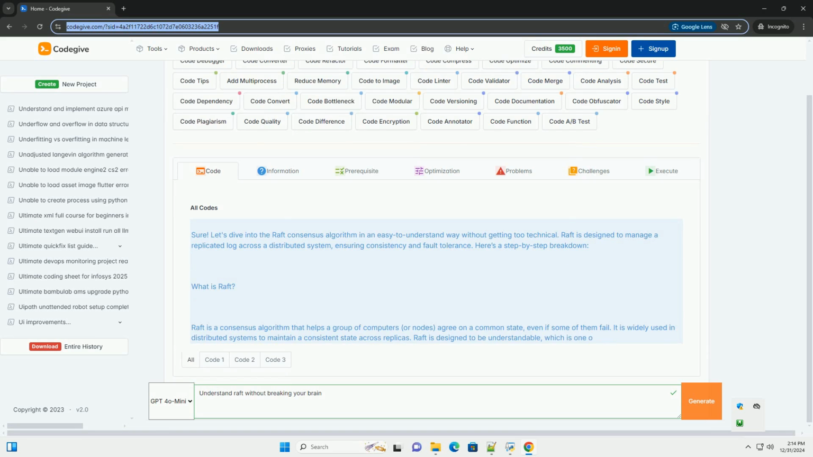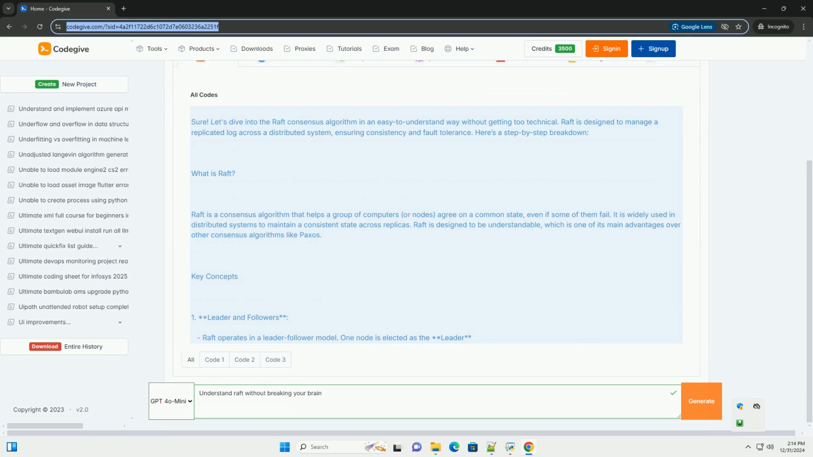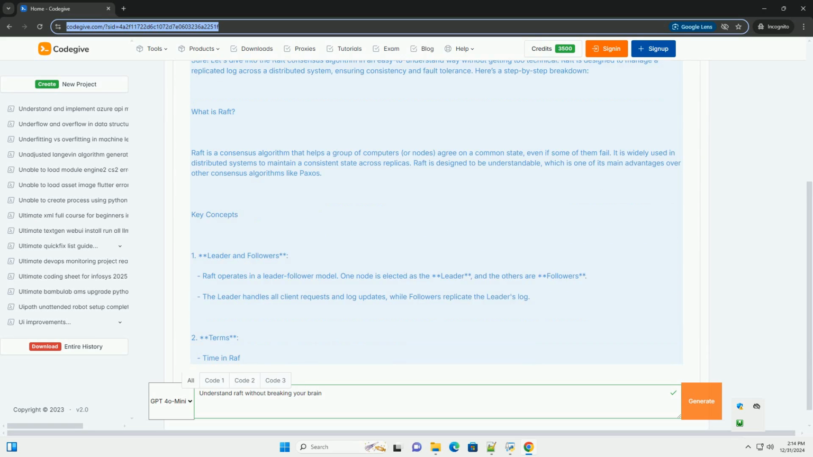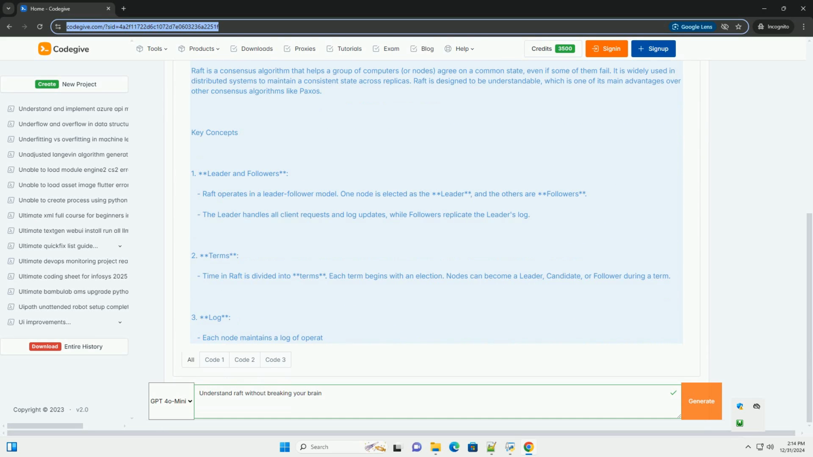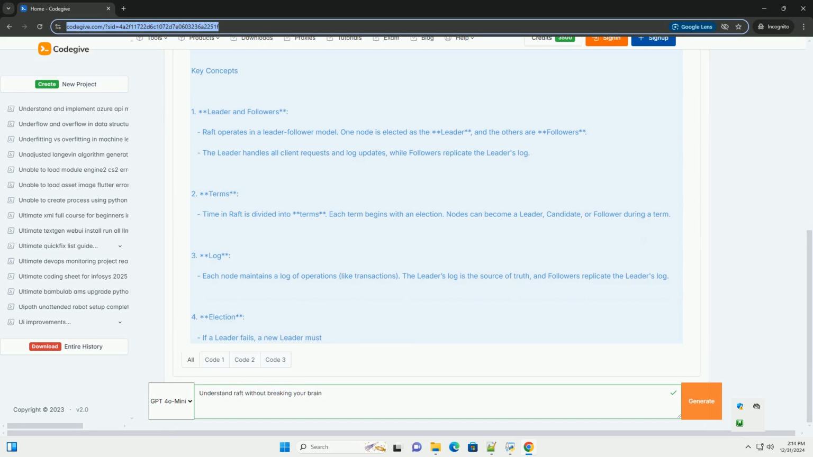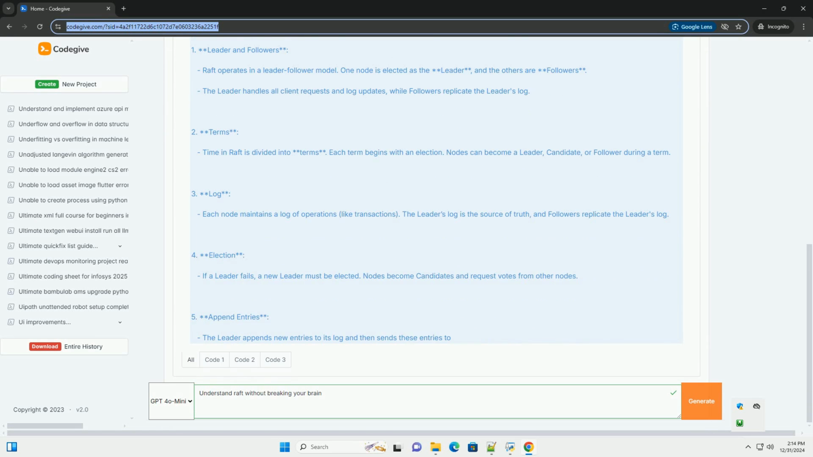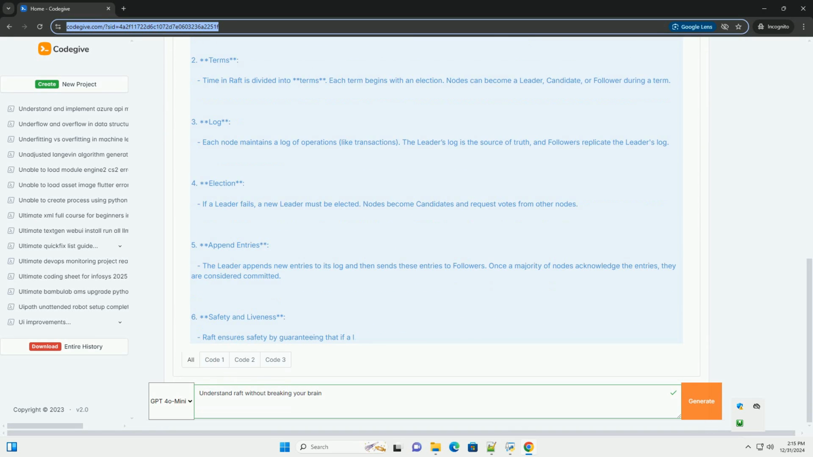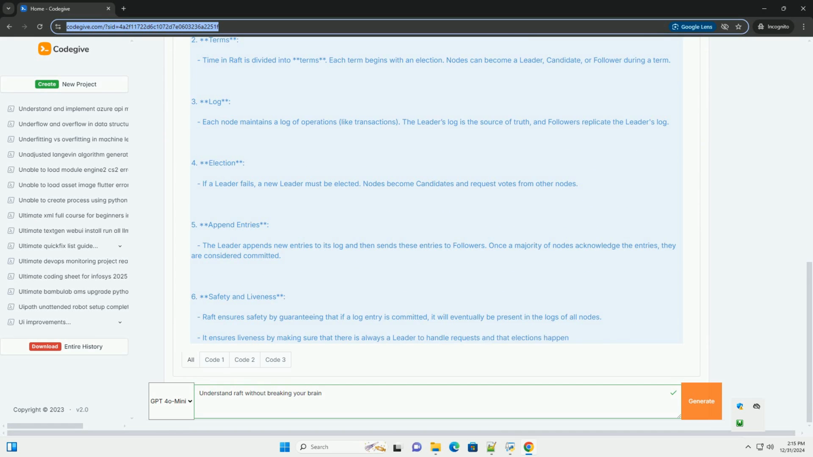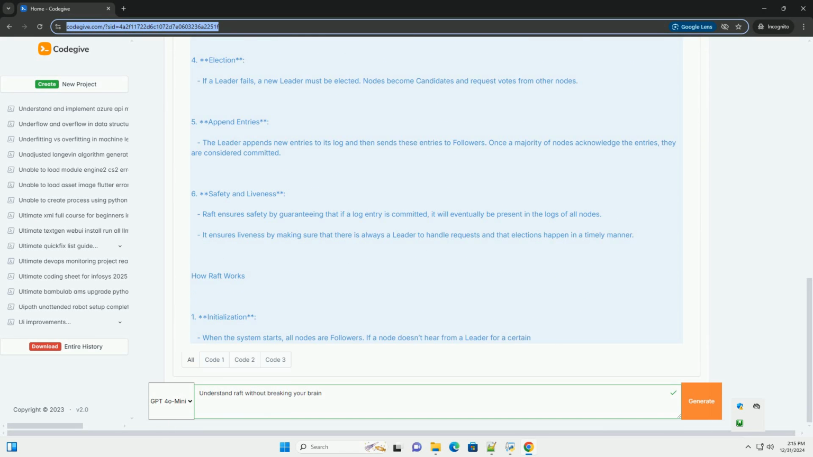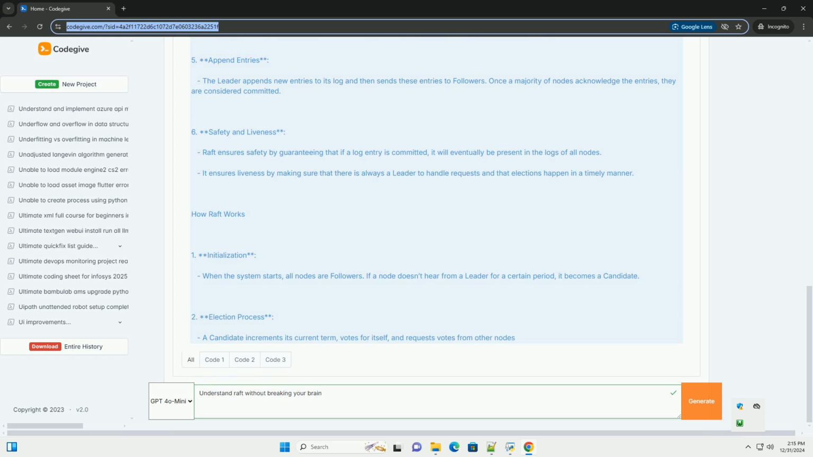Sure. Let's dive into the Raft consensus algorithm in an easy to understand way without getting too technical. Raft is designed to manage a replicated log across a distributed system, ensuring consistency and fault tolerance. Here's a step-by-step breakdown. What is Raft?